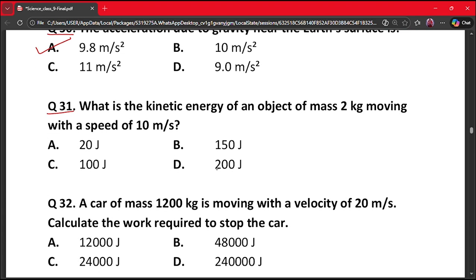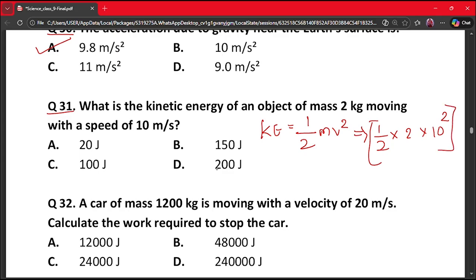What is the kinetic energy of an object of mass 2 kg moving with a speed of 10 meter per second? A. 20 J, B. 150 joule, C. 100 joule, and D. 200 joule. Here the correct answer is, kinetic energy is equal to 1 by 2 mv square. So this will be equal to 1 by 2 into 2 into 10 raised to the power 2. So this whole will be equal to 100 joule. So our correct answer will be option C.